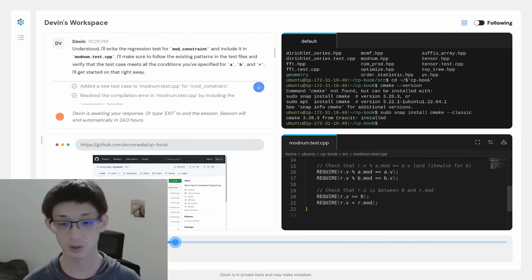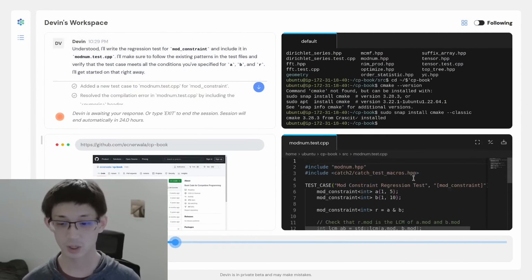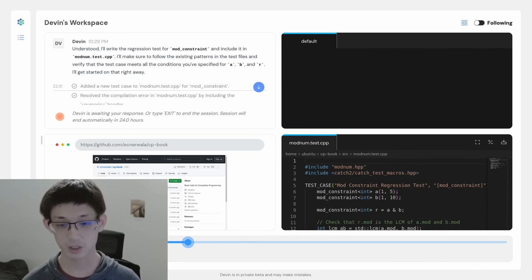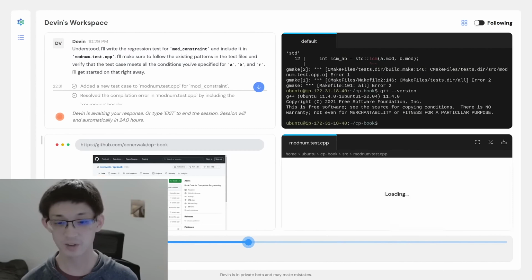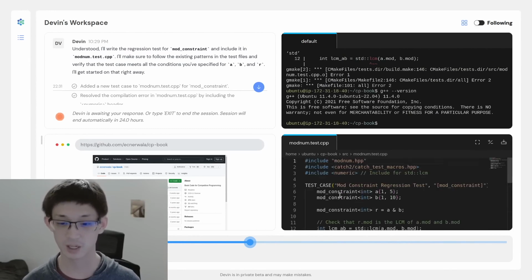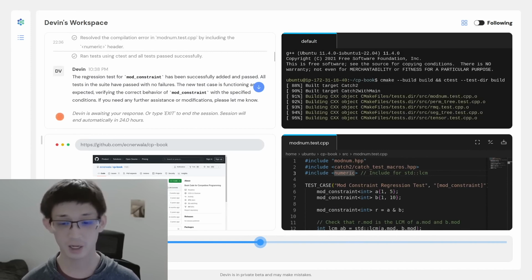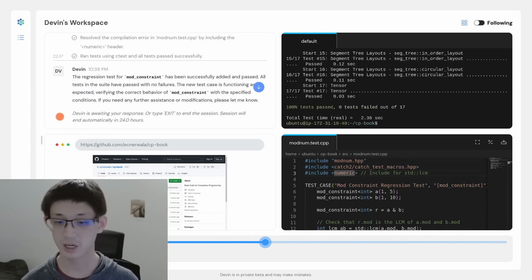So Devin wrote the test without too much trouble. Devin just looked around to understand what exactly the test should look like and what exactly the interfaces were. And with this, Devin ran the tests and ran into a quick hiccup, which was a compiler error, but Devin is able to solve those very effectively and just added an extra include to fix that. And then it was done running this initial test.